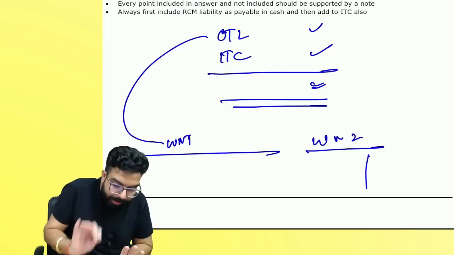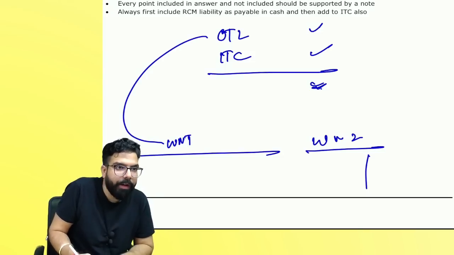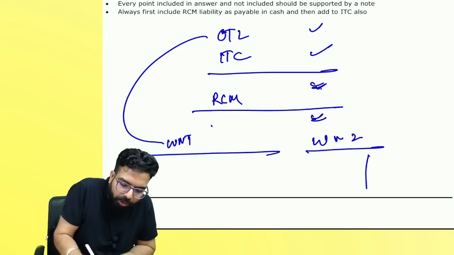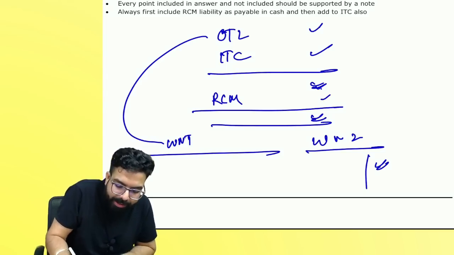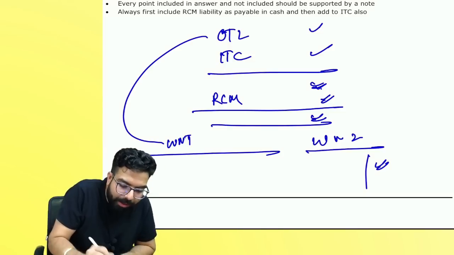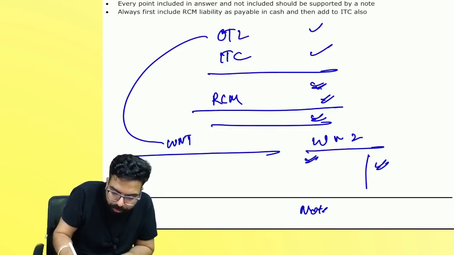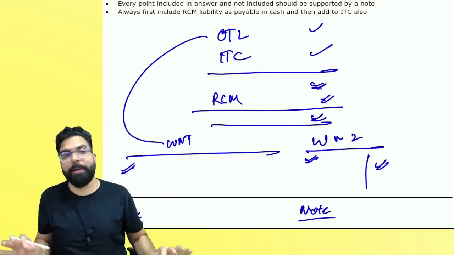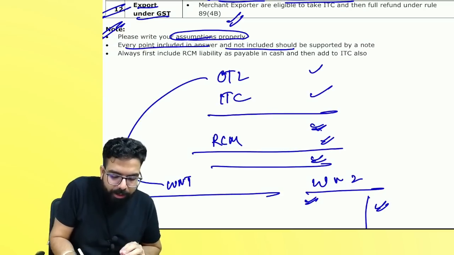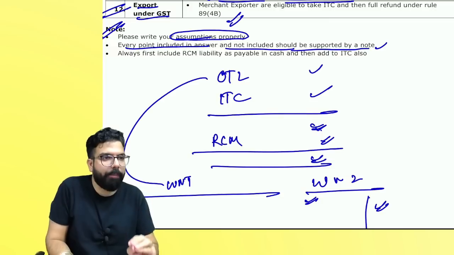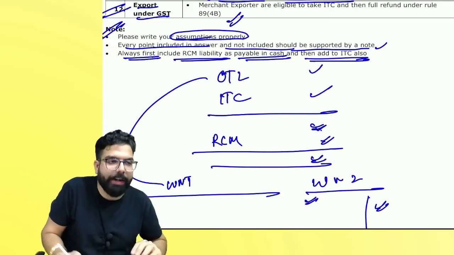Are we clear, everyone? And listen, whenever you are talking about amount payable in cash, down below you keep space, wherever you are writing the RCM amount also. And this will be your total amount payable. Are you guys able to understand? So remember one thing: whenever you are taking ITC over here, you will write it in your RCM also. Whenever you are writing any amount over here, write a note. Can we go ahead, everyone? Please remember to follow the format properly. Always, every point included in the answer and not included should be supported by a note. Always first include RCM liability as payable in cash and then add it to your ITC also.